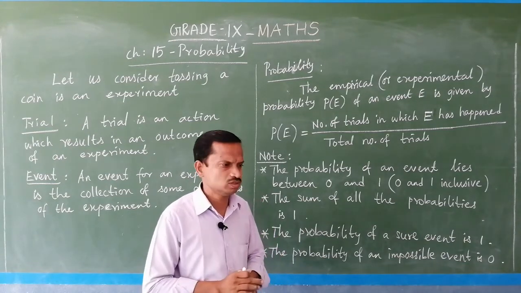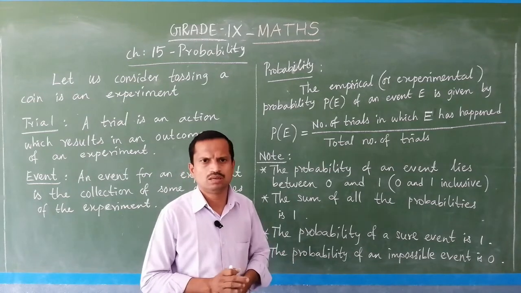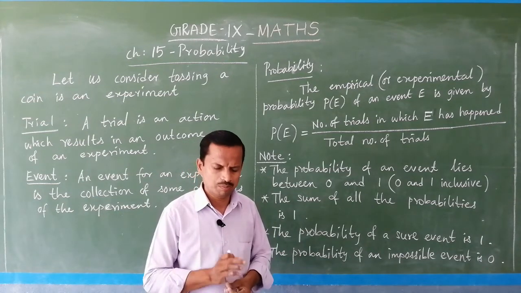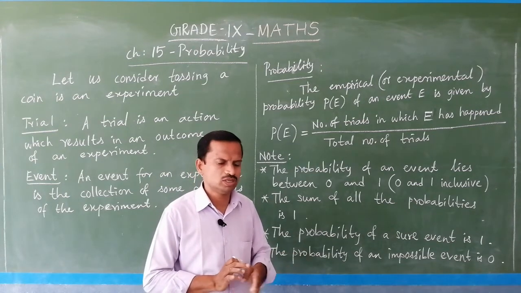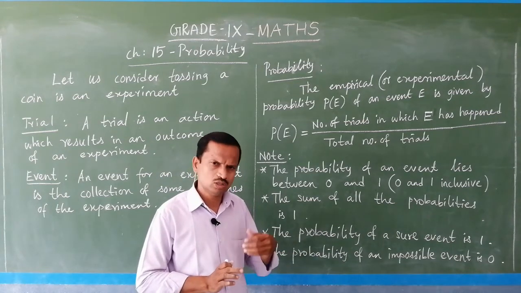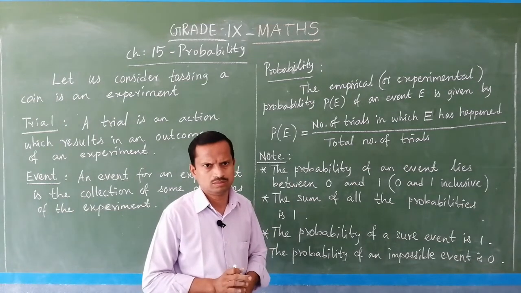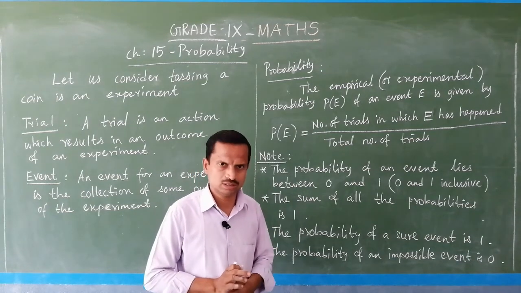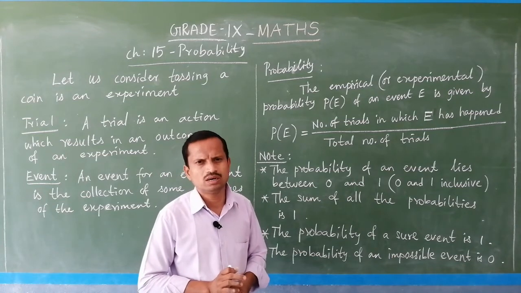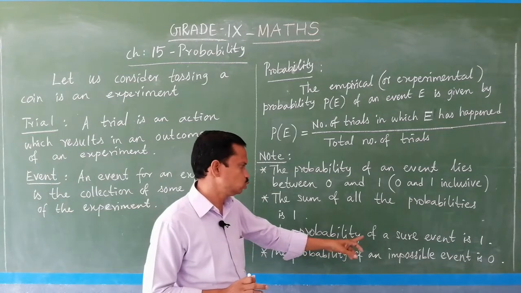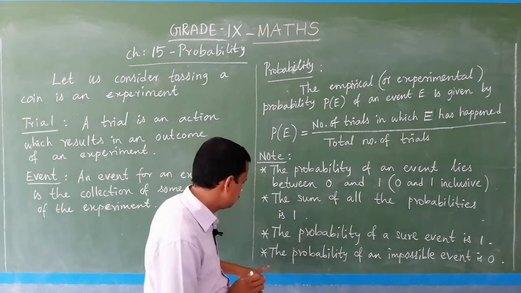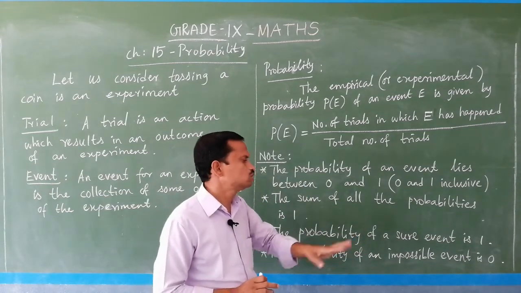Less than 7 means even if 1 occurs, that is a happening for the event. So from 1 to 6 you have to take. What are the total possible outcomes? Also 6. So 6 by 6 you get 1. Is it clear? The probability of a sure event is 1.